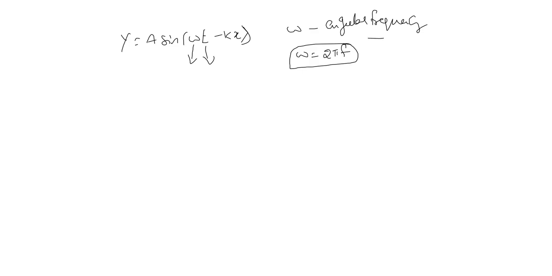k. What is meant by k? k is known as wave number. How many waves it can produce? The number of waves it can produce, it can explain. This is called wave number.